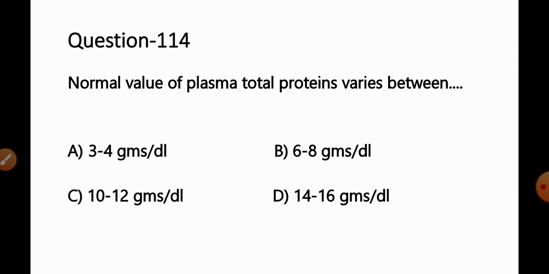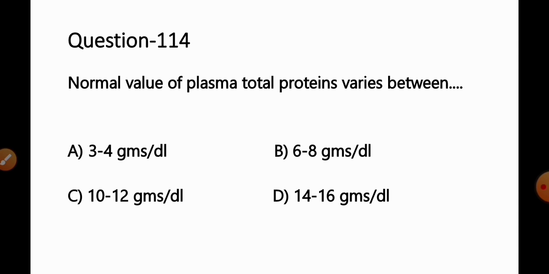Let's start today's MCQ. Question number 114. Normal values of plasma total protein varies between option A, 3 to 4 grams per deciliter, B, 6 to 8 grams per deciliter, C, 10 to 12 grams per deciliter, D, 14 to 16 grams per deciliter.